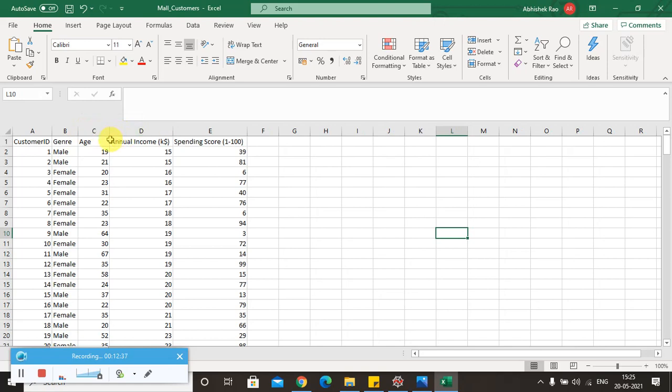The spending score is a metric made by the mall to measure how much each customer spends in the mall. It takes a value from 1 to 100, such that the lower the score, the less the customer spends, and the higher the score, the more the customer spends.